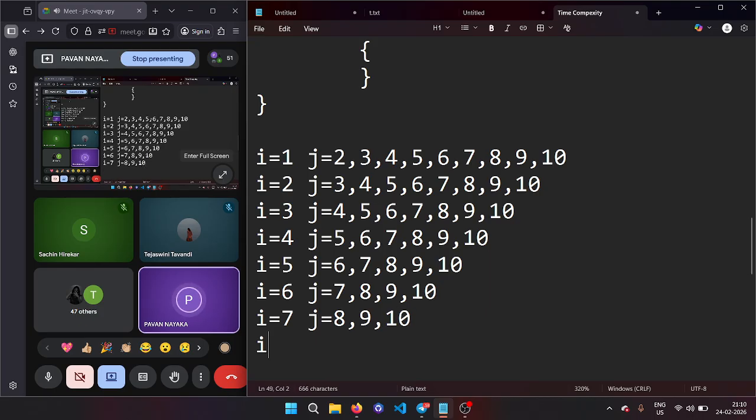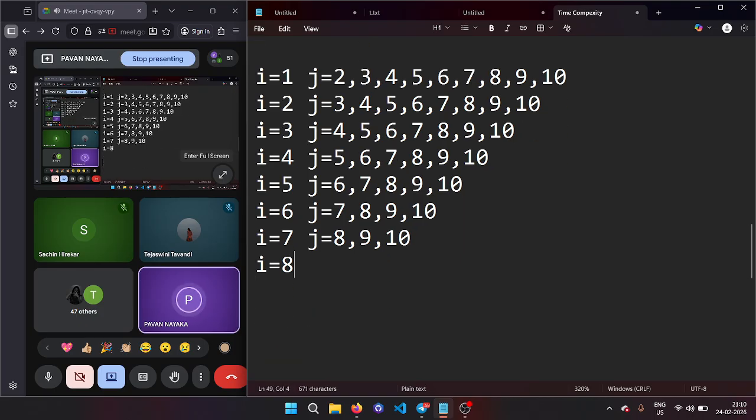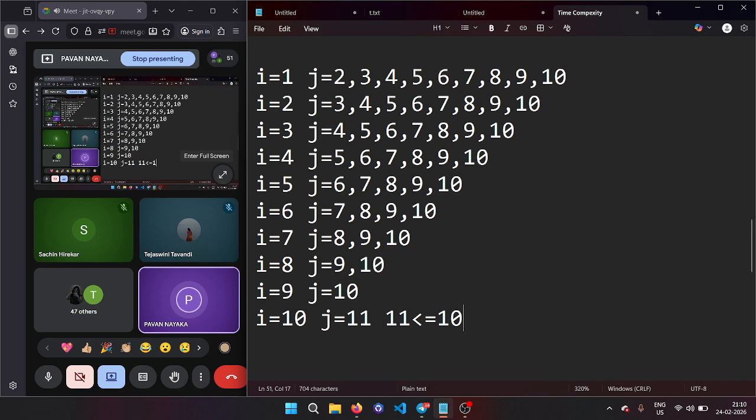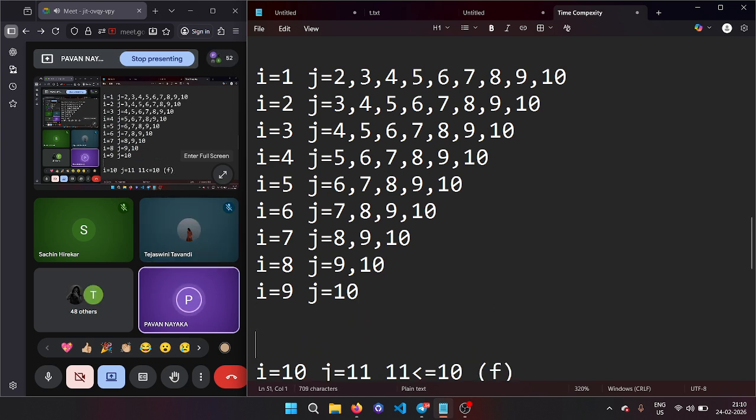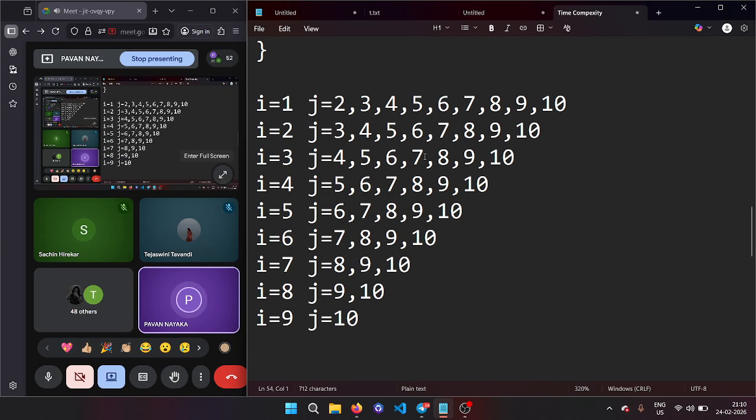And finally, the value of i becomes 8 now. My value of j is 9, 10. Finally, the value of i is 9. The value of j becomes 10. Yes or no? Next time, the value of i becomes 10, but j becomes 11. But 11 is not less than or equal to 10. So the condition fails. So this part is not executed. Is it the only part of consideration or not, guys?